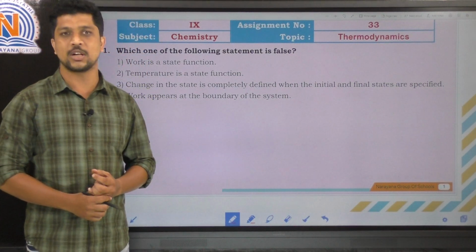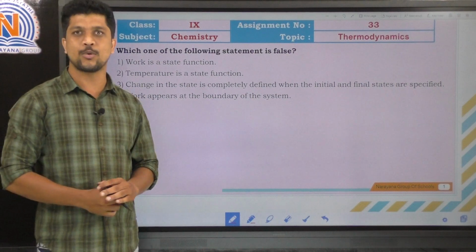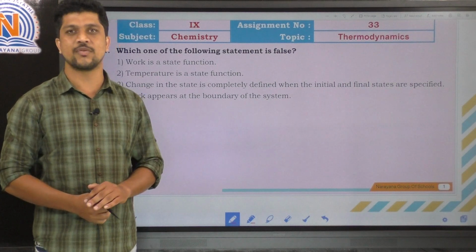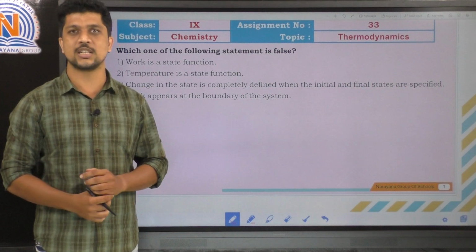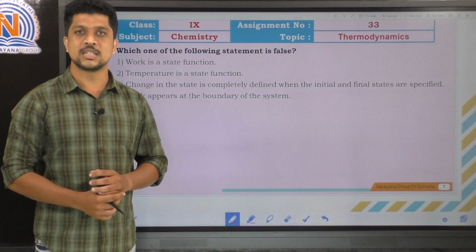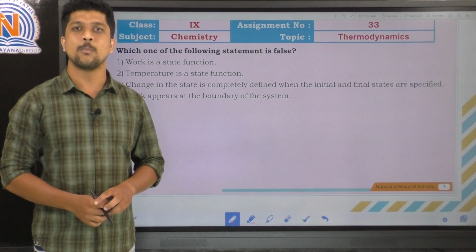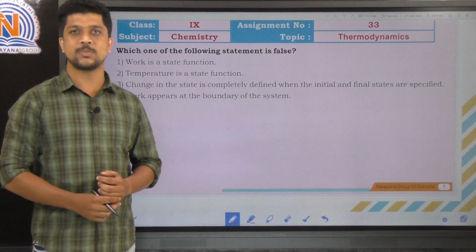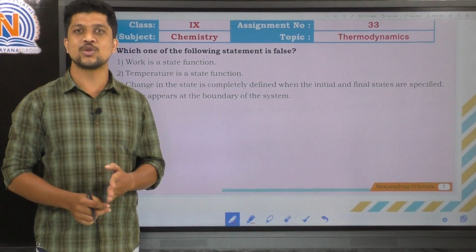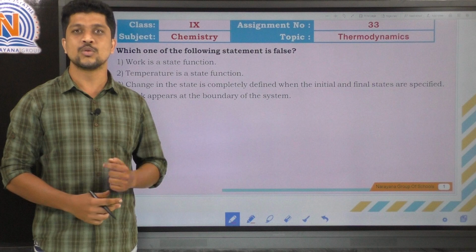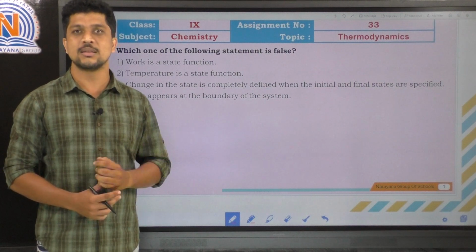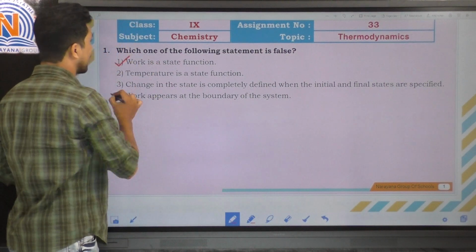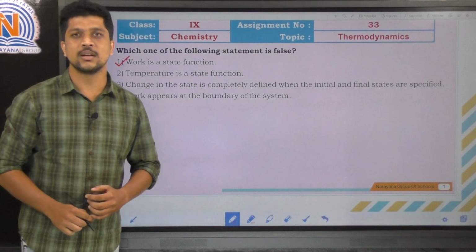A state function is a thermodynamical property which completely depends upon the initial and final state of the system. That is called a state function, but it does not depend upon the path of the system. But here work is proportional to displacement, right? Displacement shows the path of the particular system. So work is not a state function, it is a path function. So the false statement is the first statement. Clear? Let's move on to the next question.